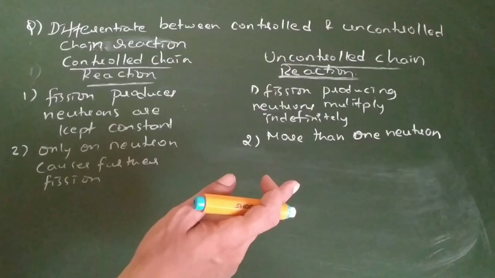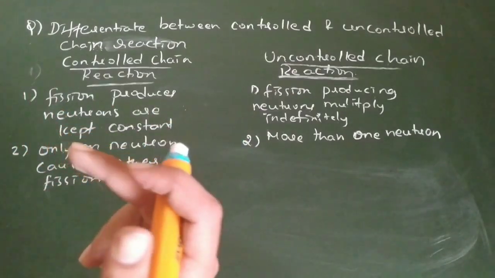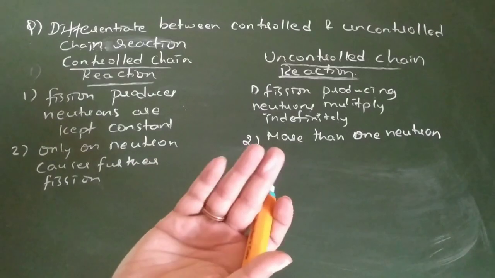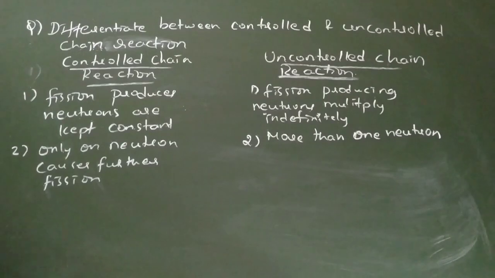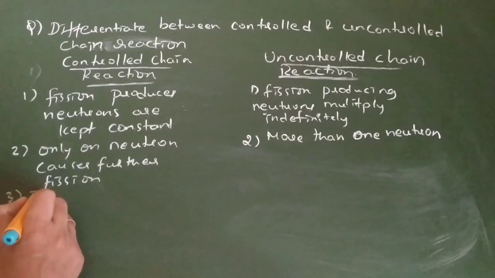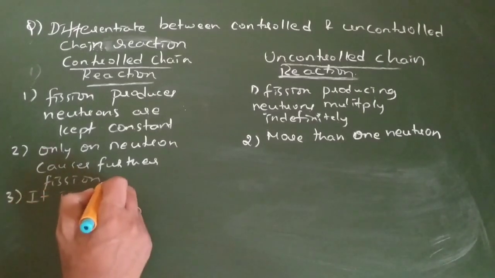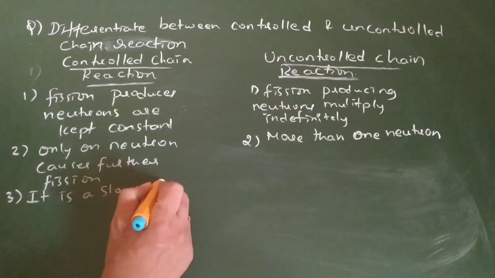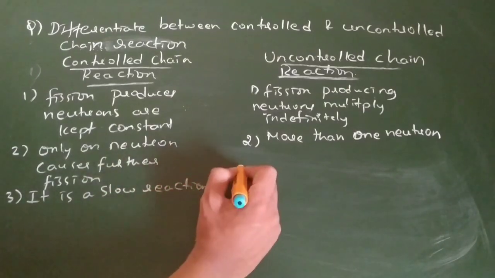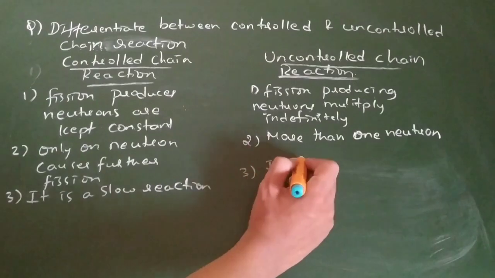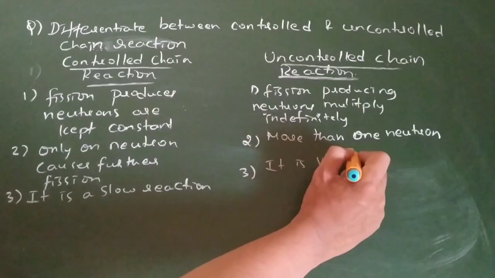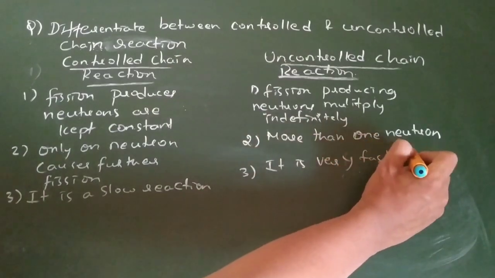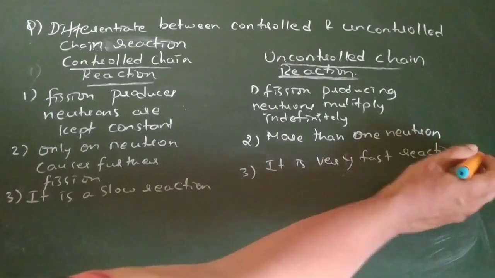Here more than one neutron I am going to give opportunity to hit other nuclei to form further fission reactions within the same material. And since it is a constant energy release, this has to be a slow reaction, and this has to be a very fast reaction. If you write 3 points, more than enough on this.